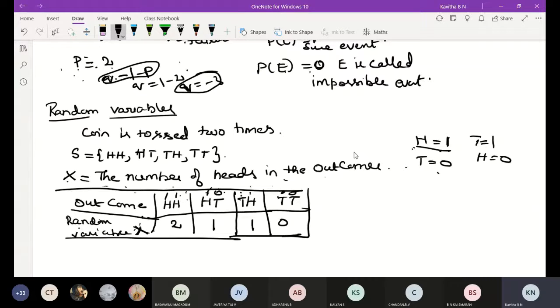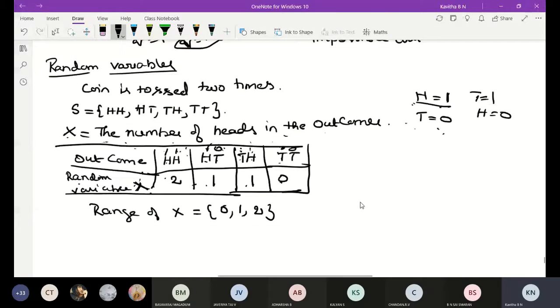Then the range of X is 0, 1, 2. Understood? For the possible outcomes we have to assign the values. H we are taking 1 and T equal to 0. Then HH is 1 plus 1, 2. HT is 1, 0, 1. TH is 0, 1, 1. TT is 0.